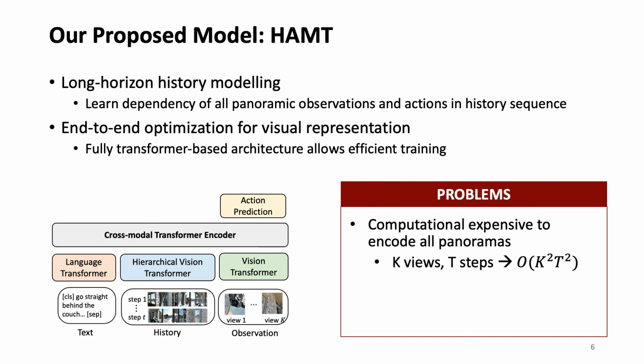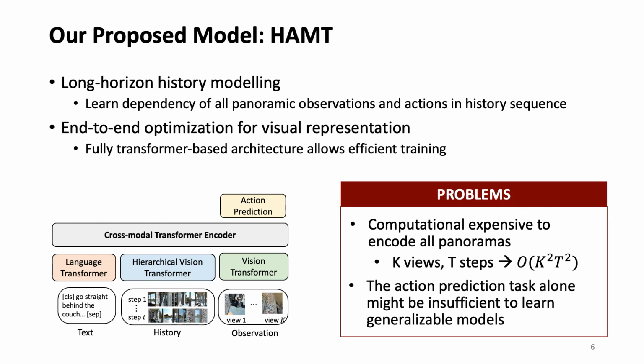First, it is computationally expensive to encode all panoramas in the history. Assume there are k views in each panorama and t steps. Then the computational cost of a vanilla transformer is k squared times t squared. Second, the action prediction task alone might be inefficient to learn generalizable models.